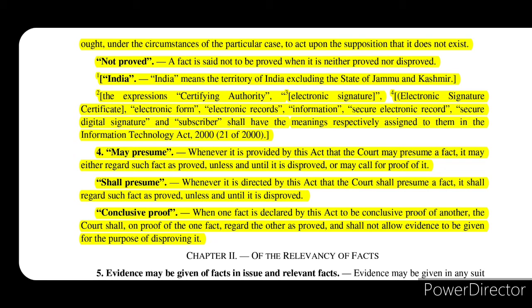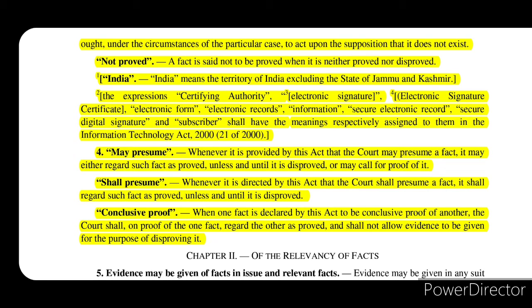India means the territory of India, now including the Union territories of Jammu and Ladakh. Expressions certifying authority, electronic signature certificate, electronic form, electronic records, information, secure electronic records, secure digital signature and subscriber shall have the meanings respectively assigned to them in the Information Technology Act of 2000. So all those meanings will be considered to be the same as defined in the IT Act of 2000. Now let's move on to section 4.